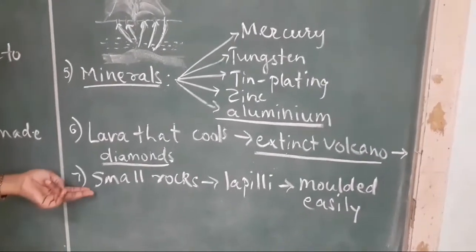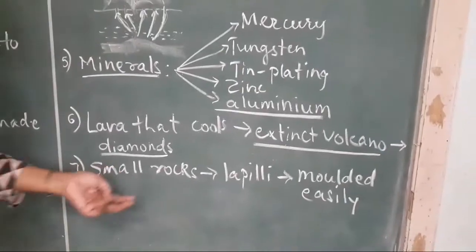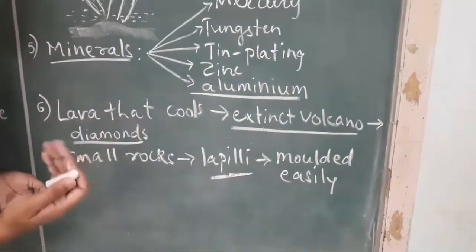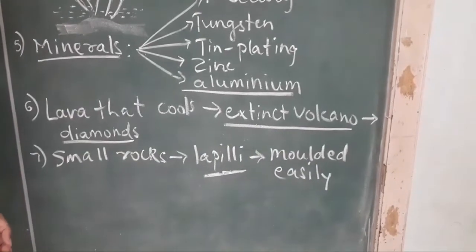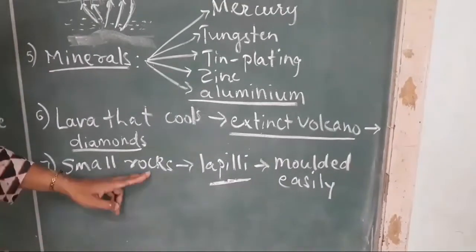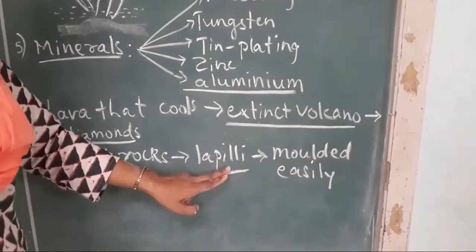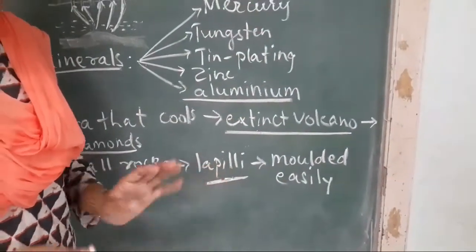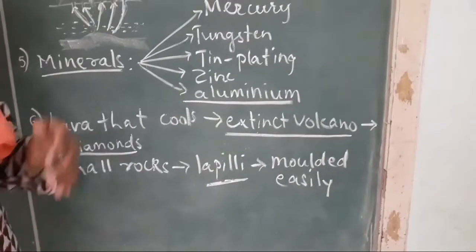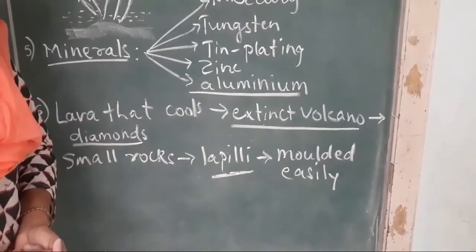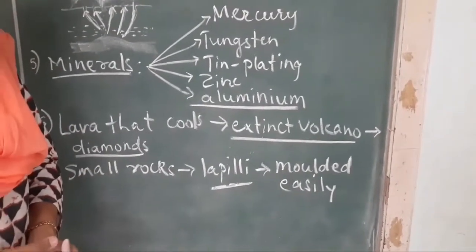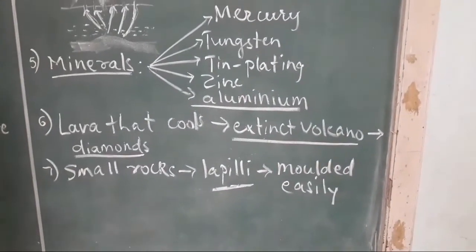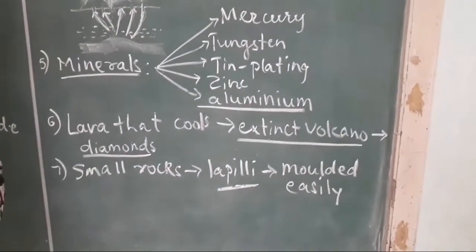Okay, and the last is small rocks which are known as lapilli. These small rocks, they are thrown out, they are ejected from the volcanic eruption during that time, and those small rocks which are lapilli, they are molded very easily. Okay, so in the construction business that is used, many a times people use it for the decoration in the hotels also. Okay, so this is how we are getting so many things from the volcanic eruption naturally.